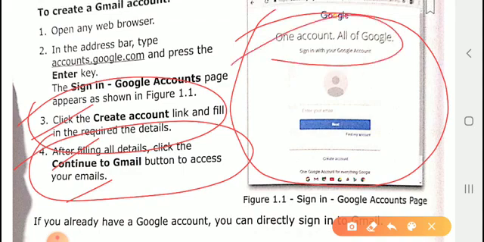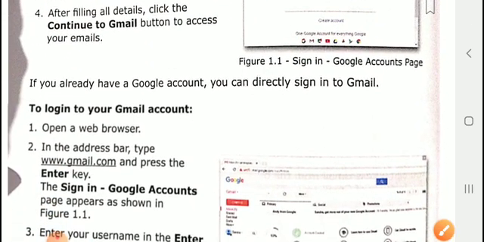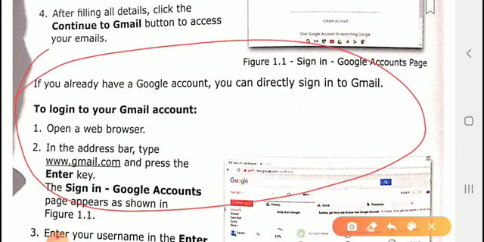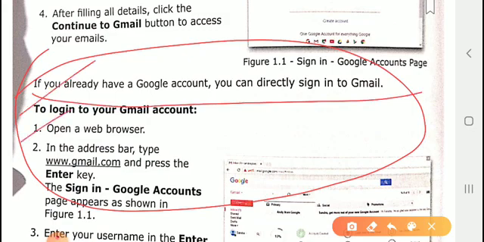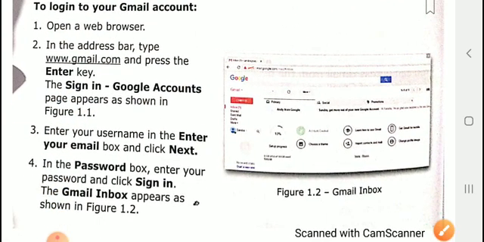This dialog box or window screen appears when you create an email. Then, if you already have a Google Mail account, open a web browser. In the web address we can type Gmail, press enter, and then press account. Okay, like that we are doing.